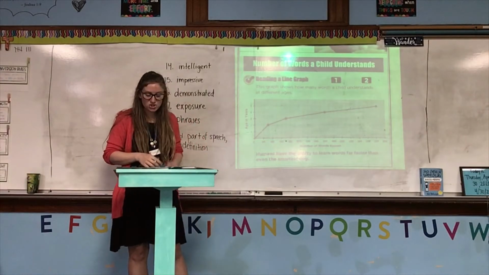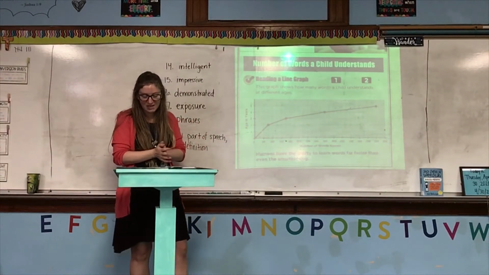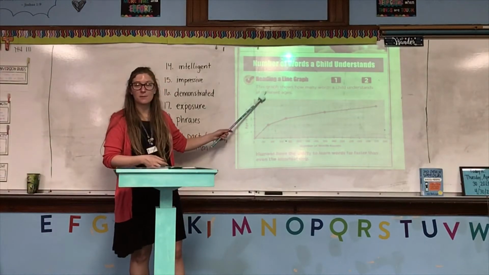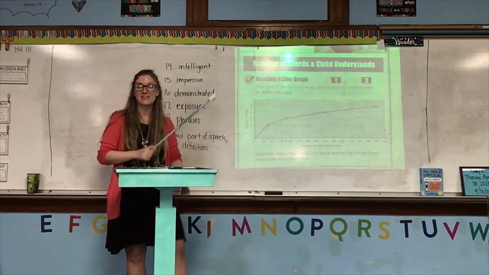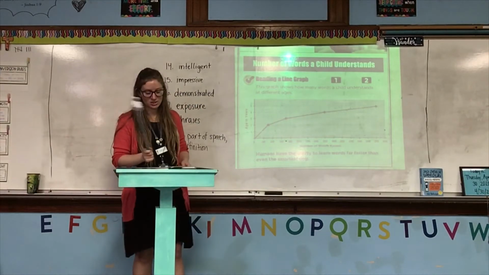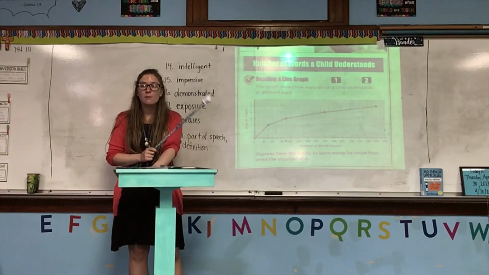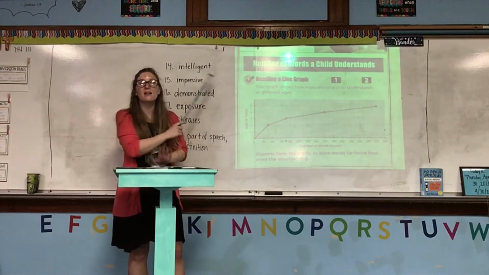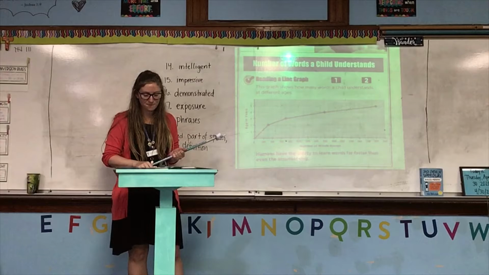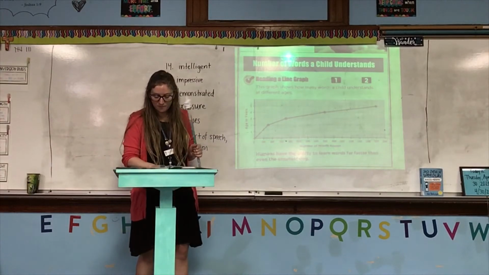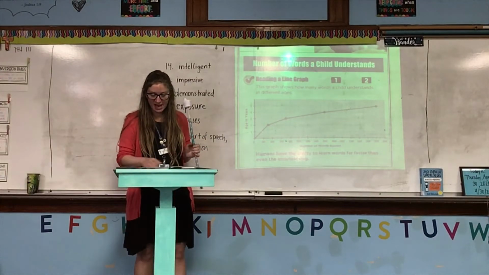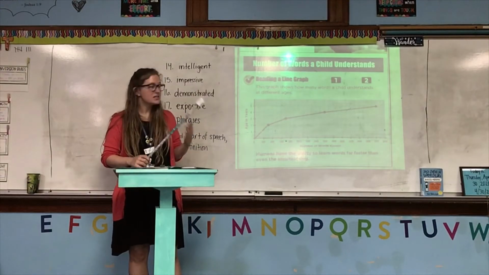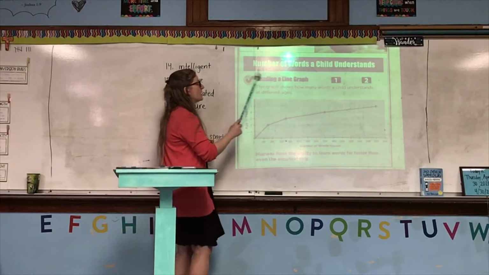Now, let's look at this line graph on the bottom of page 439. I have a larger version posted up on the board. That way, when I'm pointing things out, you know exactly what to look at. You can look at the one in your book, but if you're not sure what I'm talking about, look at where I'm pointing up on the board, and then you can look in the same place on your book. So, this line graph shows how many words a child understands at different ages. So, we know that because we see the title.